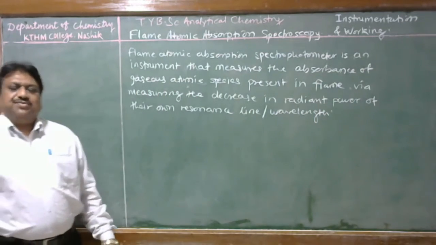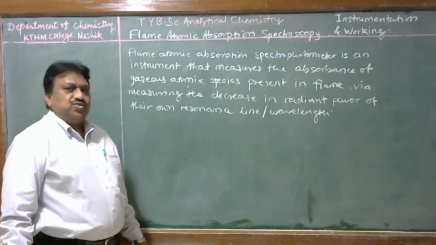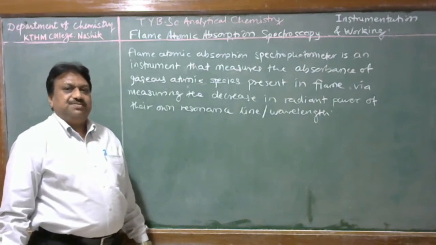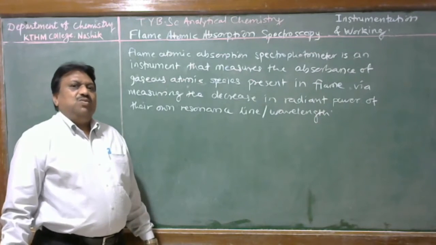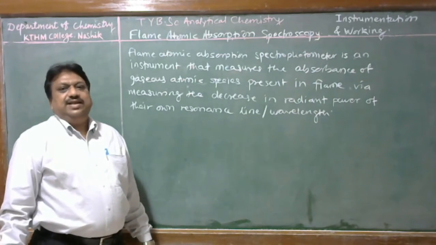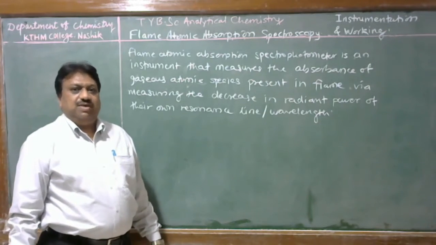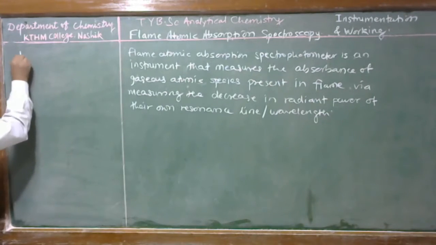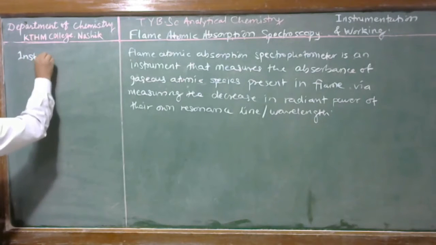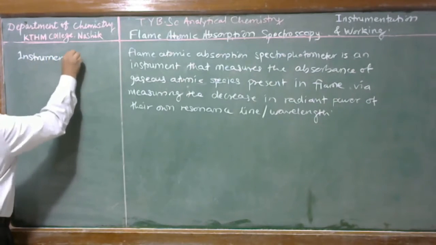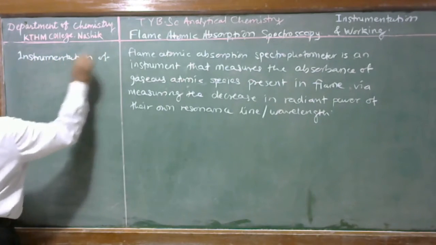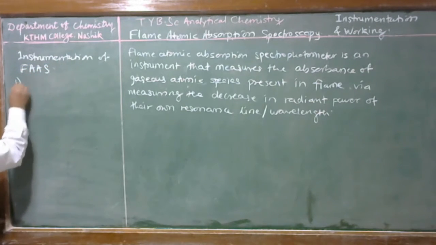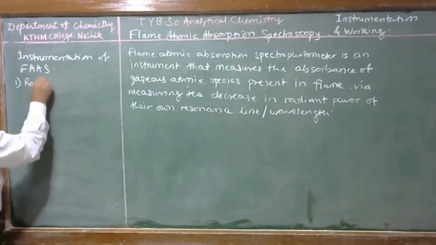Flame atomic absorption spectrophotometer is an instrument that measures the absorbance of gaseous atomic species present in the flame via measuring the decrease in radiant power of their own resonance wavelength. For this purpose, we require, first one, a radiation source.